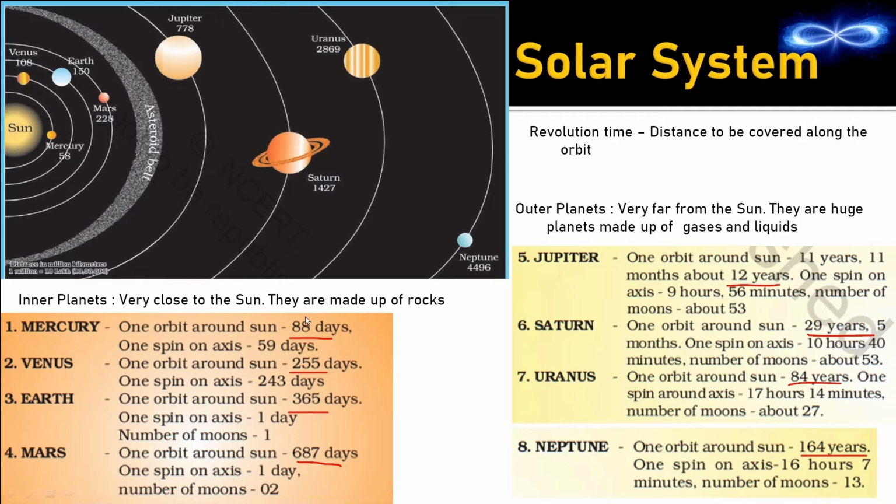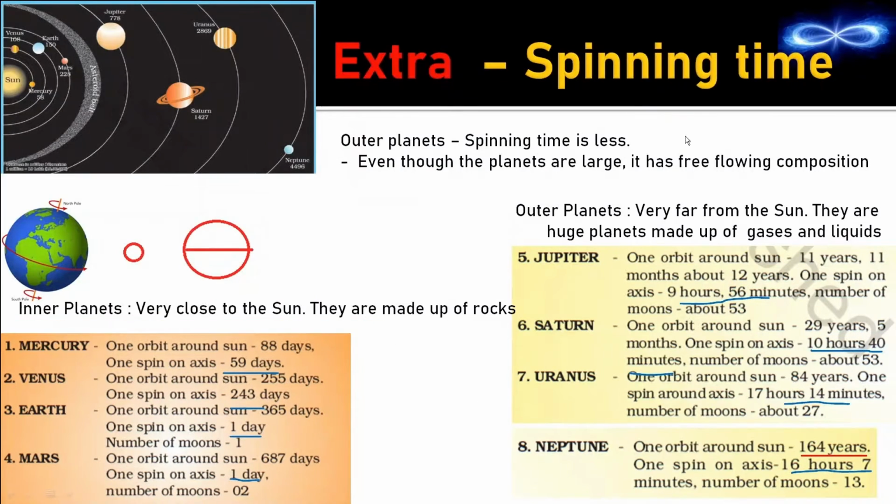Now the period of the rotation and revolution of each of these planets are given here, but do not memorize these things by heart. I will give you a trick. Because of that trick you will be able to at least eliminate the options in case it comes in your MCQ. Now here we will be seeing the spinning time. What is the spinning time? It means the rotation time. That is how much time does each of these planets take to move around its own axis. That is the meaning of rotation.